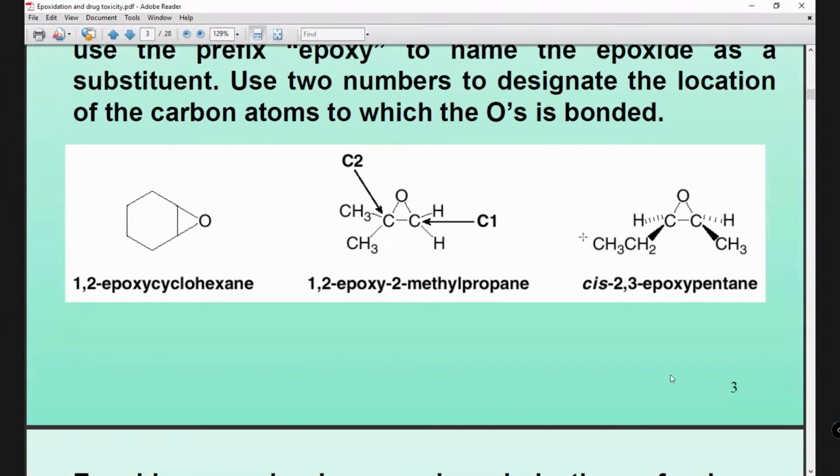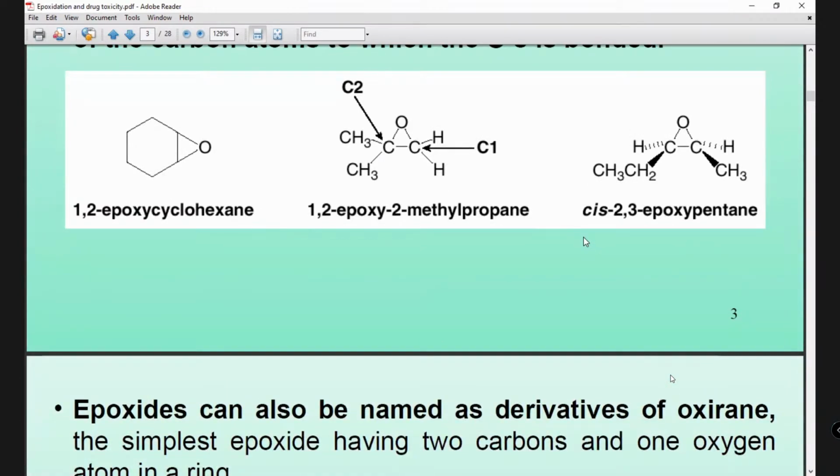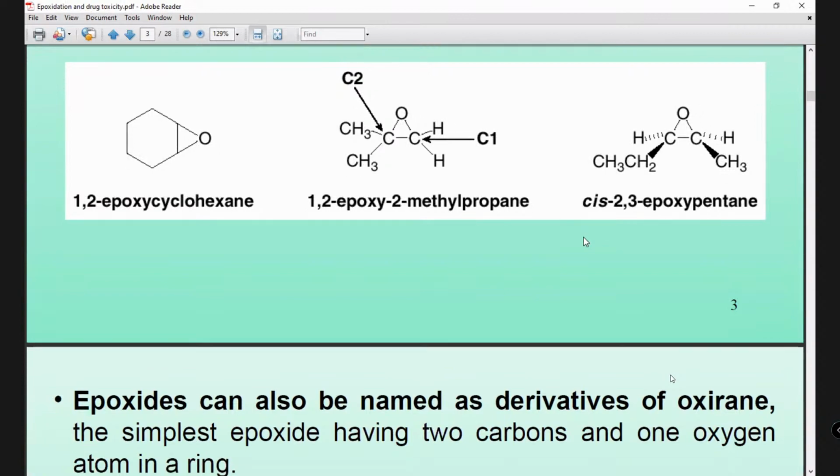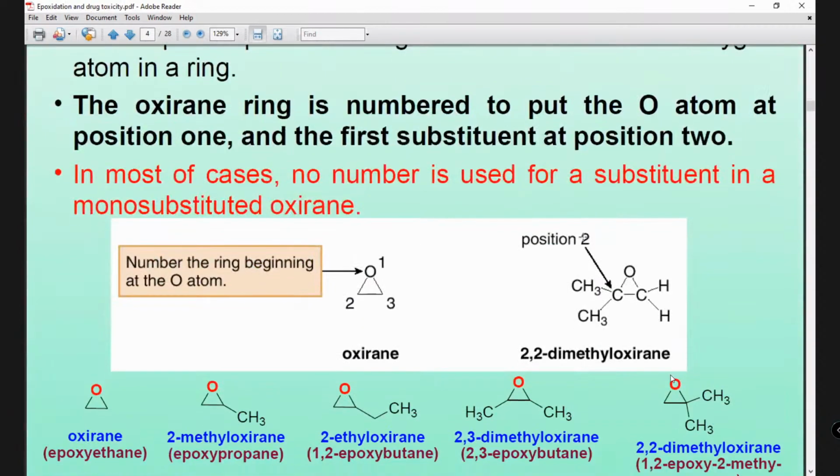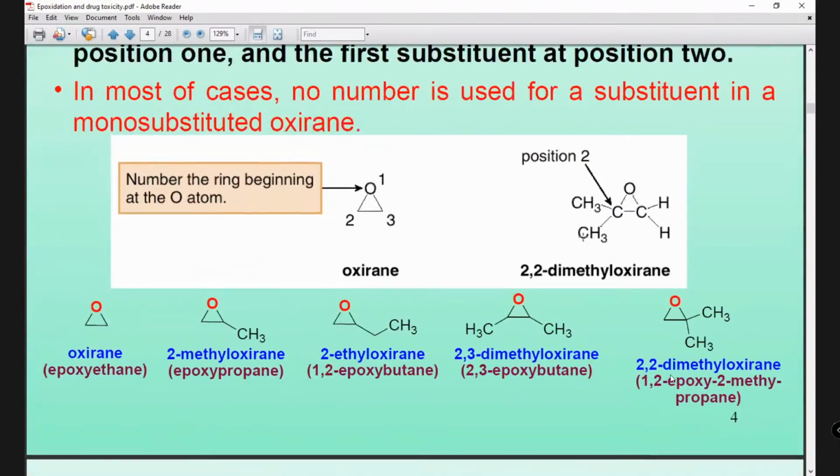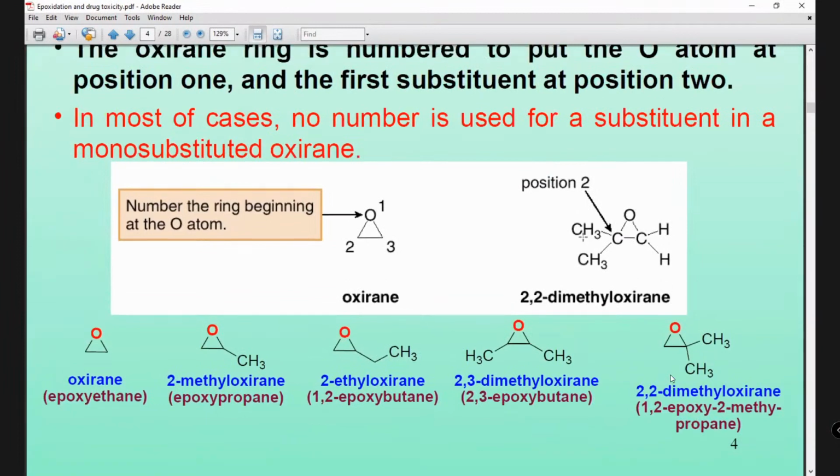But the less stable one will be this 1,2-epoxy-2-methyl, because on one side there is carbon and on the other there is hydrogen, and there is a free space. The ligand can come from here, hit the carbon, and this bond can break easily. So this is your topic. Ligand means the attack at the carbon 2 position here.